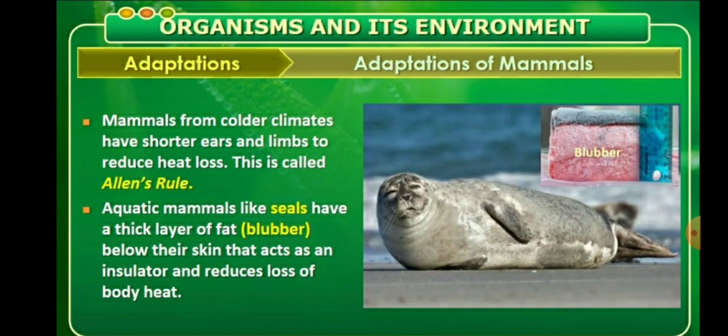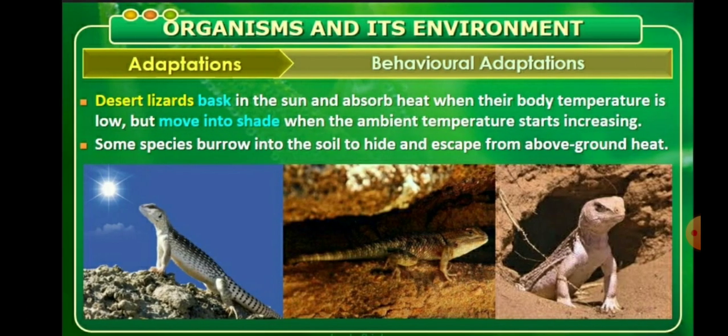Some mammals from colder climates have shorter ears and limbs to reduce heat loss. This is called Allen's rule. And aquatic mammals like seals have a thick layer of fat below their skin that acts as an insulator and reduces loss of body heat.